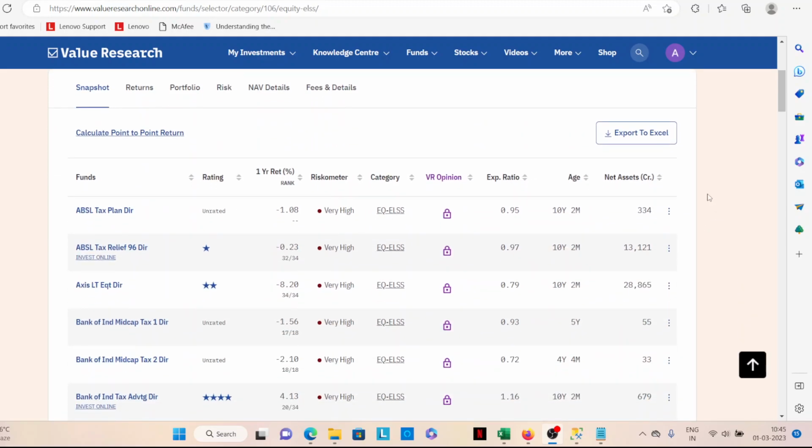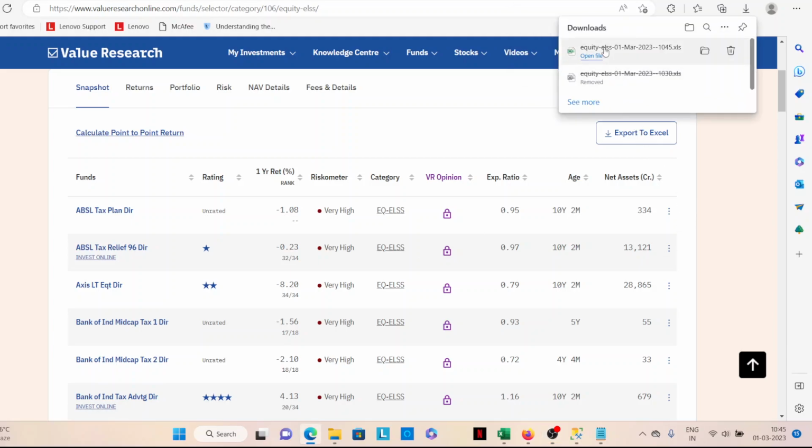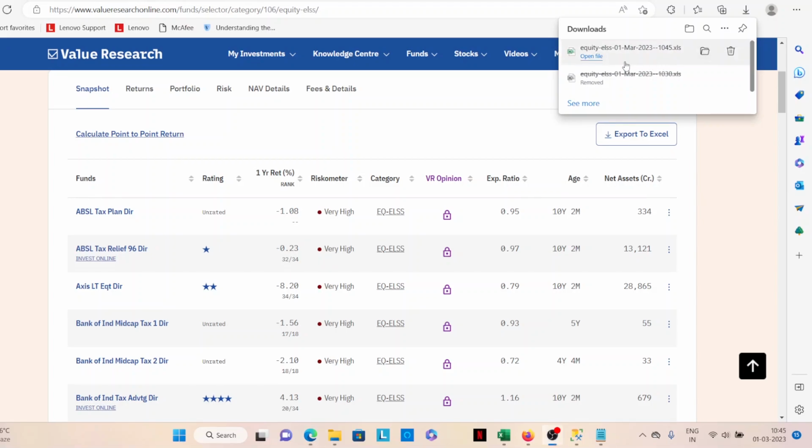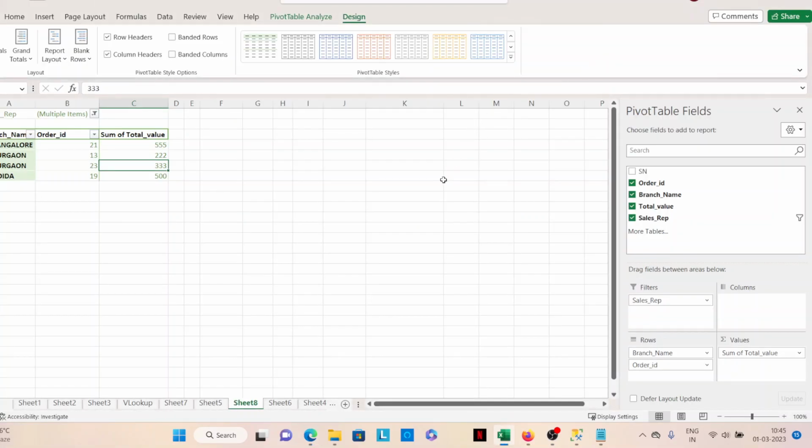We'll just quickly look into the ELSS funds as of now. So I'm just exporting the ELSS list to an Excel sheet, and we just open the sheet here and see what we have here.